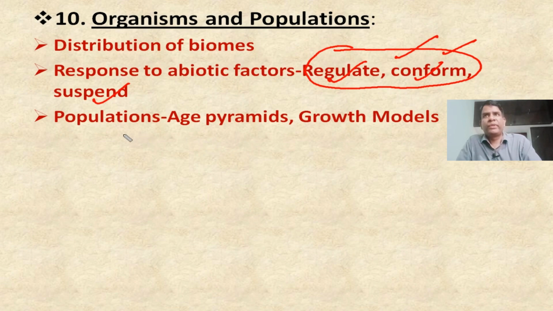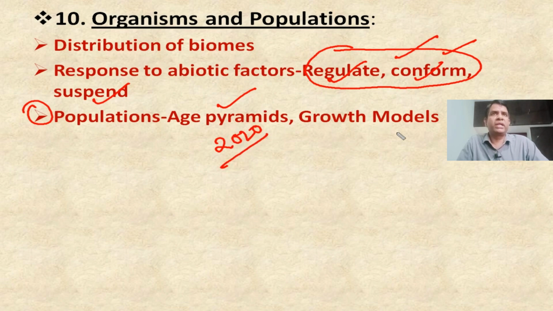Next one, the most important topic in this one, populations. In populations, age pyramids, in 2020 we got one question from this area, and a very important one. Here there are 2 growth models, logistic growth model and exponential growth model. These are very important, you have to focus more. And one diagram is given with this one.